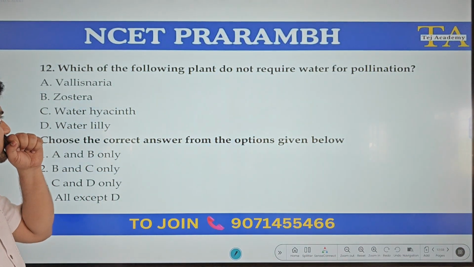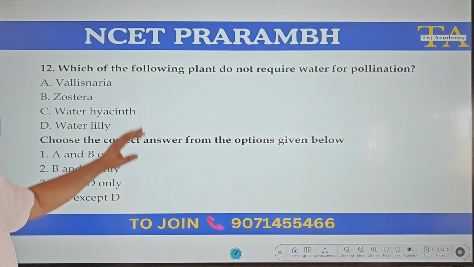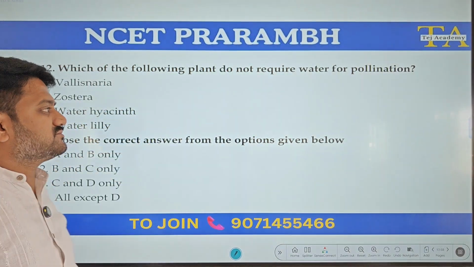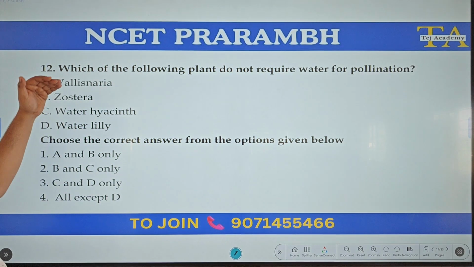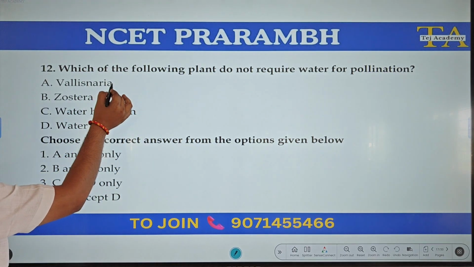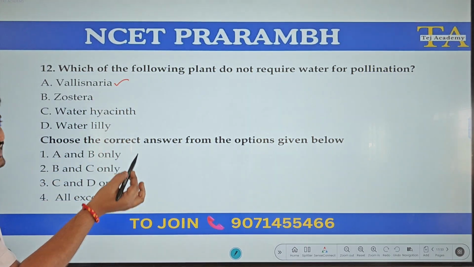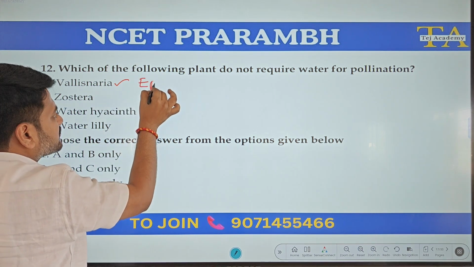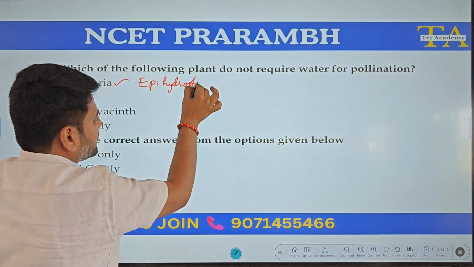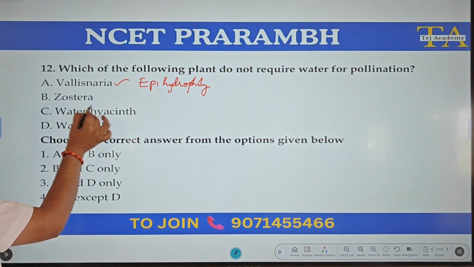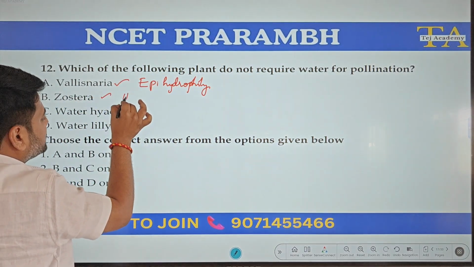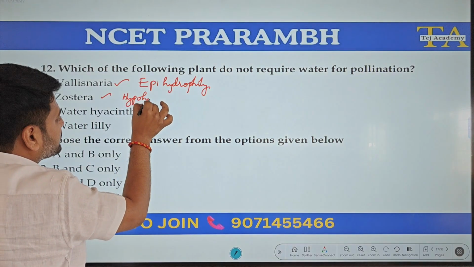Moving to the next question. Which of the following plants do not require water for pollination? Vallisneria, it is a hydrophily, epihydrophily. Zostera, hypohydrophily. It is also hydrophily, but it is hypohydrophily.